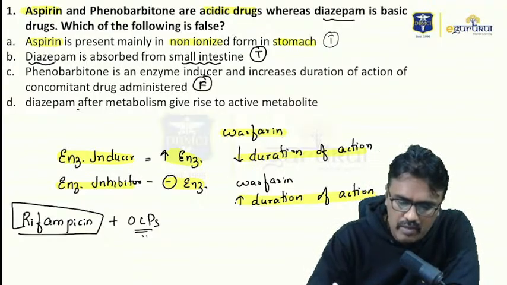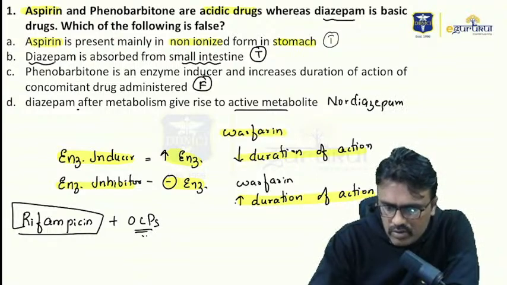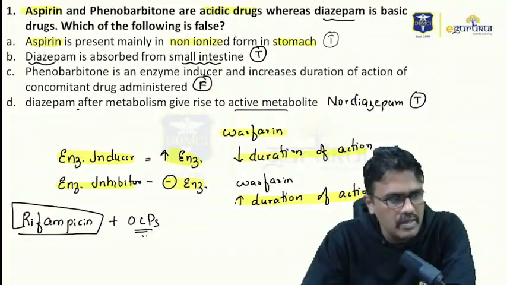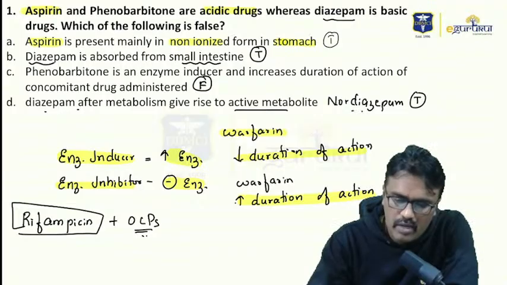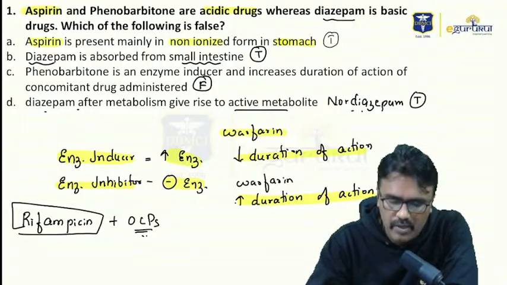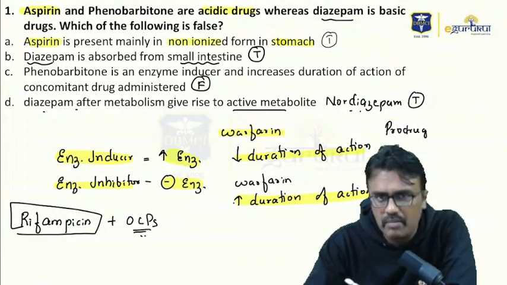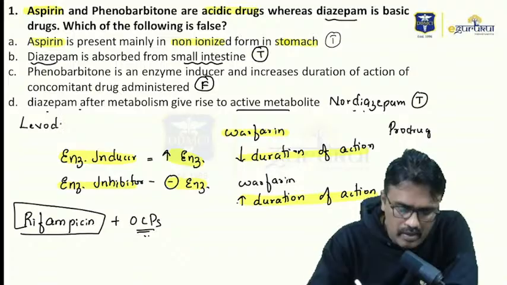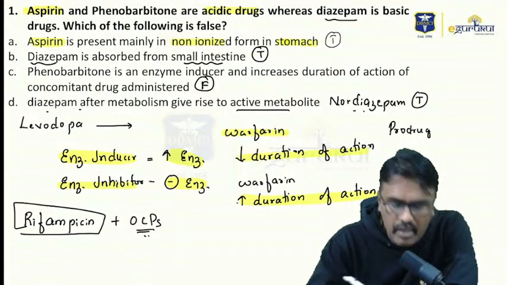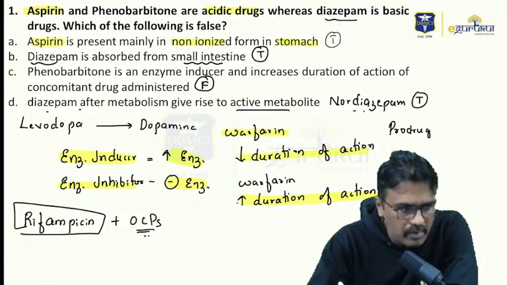Diazepam after metabolism gives rise to an active metabolite? Yes, true. So diazepam after metabolism will give rise to nordiazepam, which is also active. So this is also a true statement. After metabolism, diazepam will give rise to nordiazepam. Both are active. Then what is the meaning of prodrug? Prodrug is nothing but a drug which is inactive and after metabolism it will become active. That is called prodrug. For example, levodopa. Levodopa will be metabolized by decarboxylase into dopamine, so that will become active. So this is an example of prodrug.